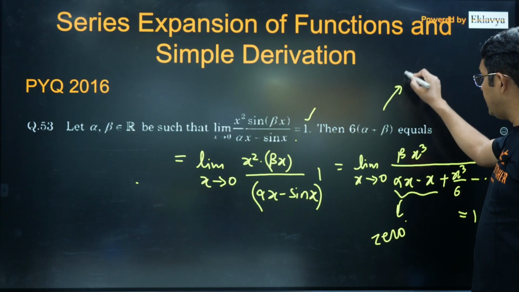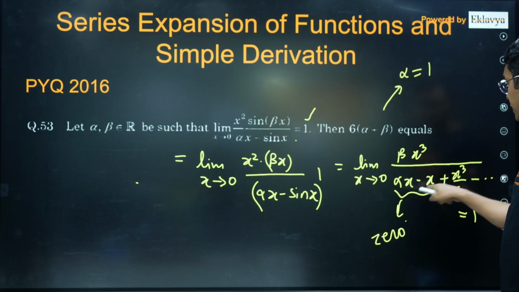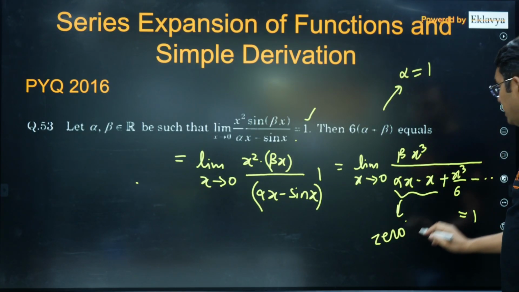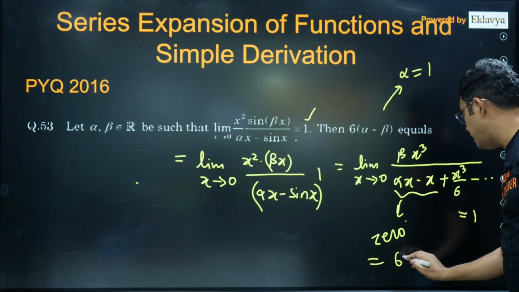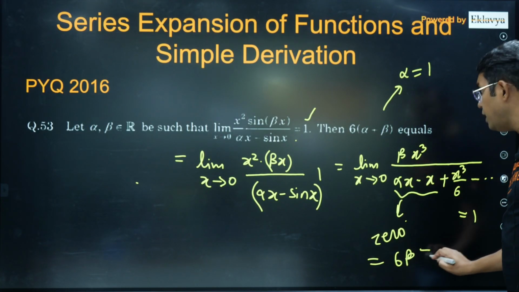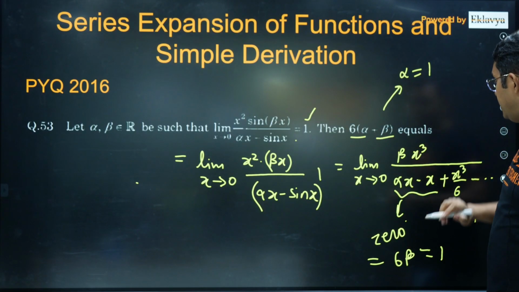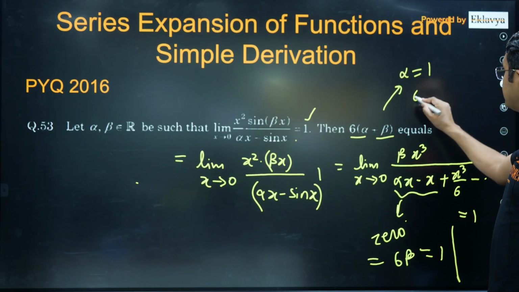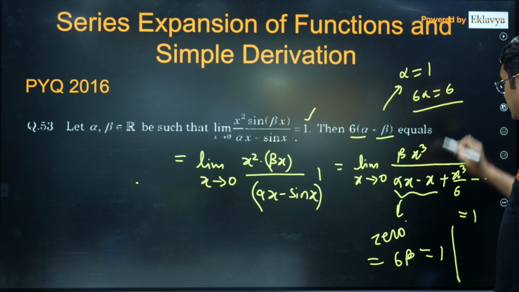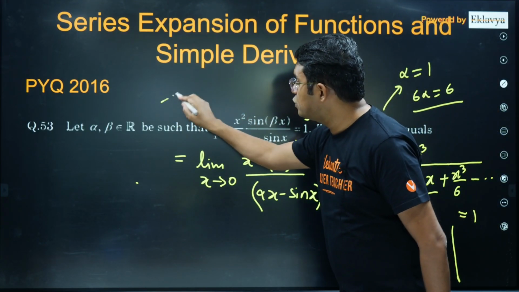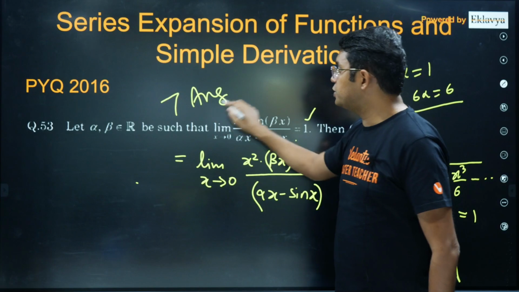From this we get alpha is equal to 1, and if this is cancelled, our limit will be equal to 6 beta, which is given to us as 1. We are looking for 6 alpha plus 6 beta. So 6 beta is 1, 6 alpha is 6, so 6 alpha plus 6 beta, the answer has to be 7.